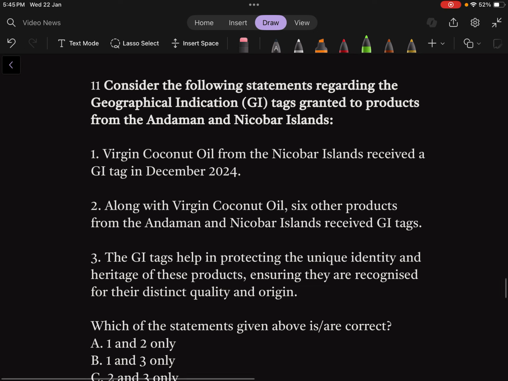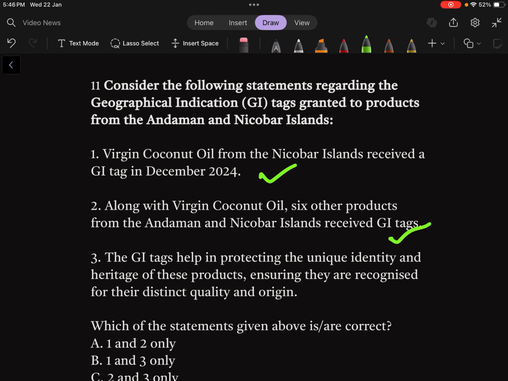Consider the following statements regarding the geographical indication tags granted to products from Andaman and Nicobar Islands. Virgin coconut oil from Nicobar Island received a GI tag in December 2024. It's a correct statement, as it was mentioned by PM Narendra Modi in his Mann Ki Baat speech. Along with virgin coconut oil, 6 other products from Andaman and Nicobar Islands received GI tags.